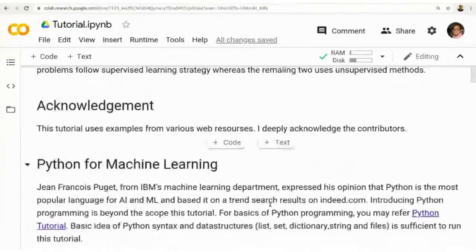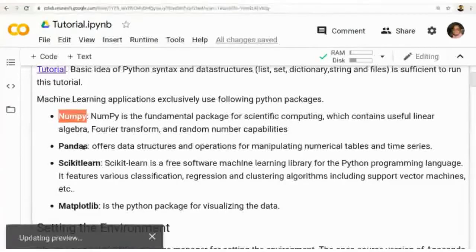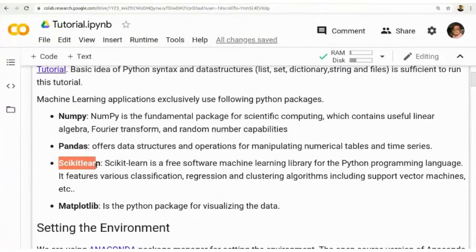So, Python for machine learning. Important packages popularly used among the machine learning community are NumPy (numerical Python), Pandas, scikit-learn, and matplotlib. NumPy is a fundamental package that I use for scientific computing, because most machine learning includes computation: matrix computation, linear algebra, equation solving. Basically, when we move to the deeper levels of machine learning, everything is linear algebra, probability, and calculus.